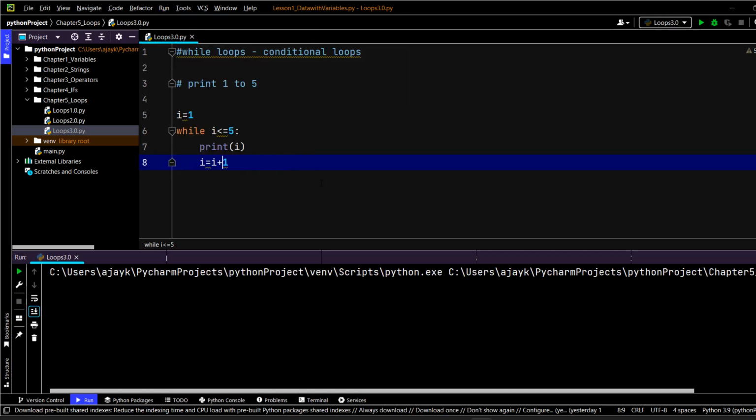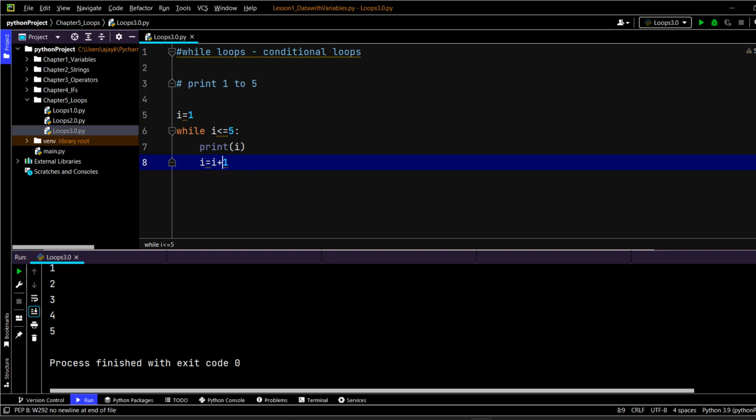Okay, so if you run this now, you see that I have 1 and 2 and 3 and 4 and 5. So the program has ended. And of course, I can write here print program ended. How many times will program ended be printed here, if I ask you guys?